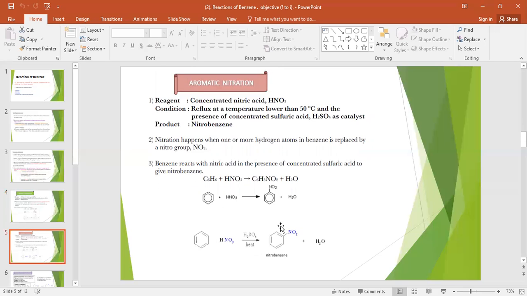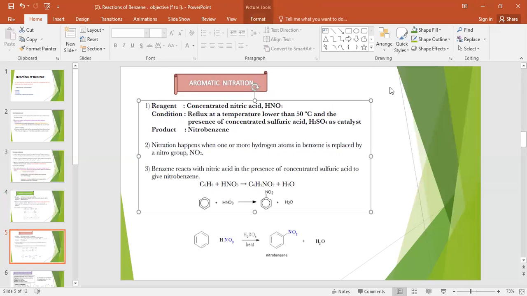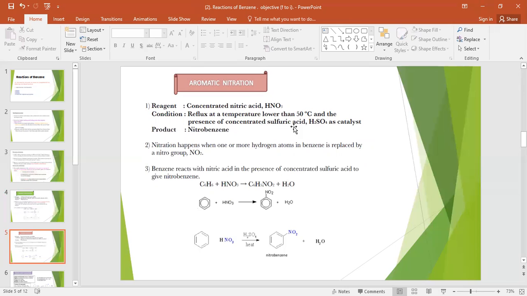Our second reaction is aromatic nitration. What are the reagents required for nitration of benzene? That is concentrated nitric acid, HNO3, the formula of nitric acid. Then the condition is reflux at a temperature lower than 50 degrees Celsius, in the presence of concentrated sulfuric acid as a catalyst.